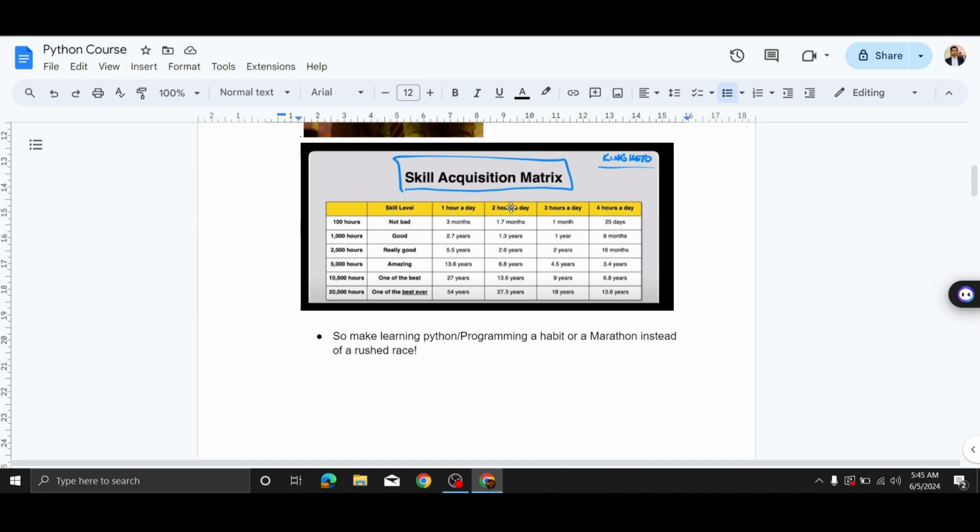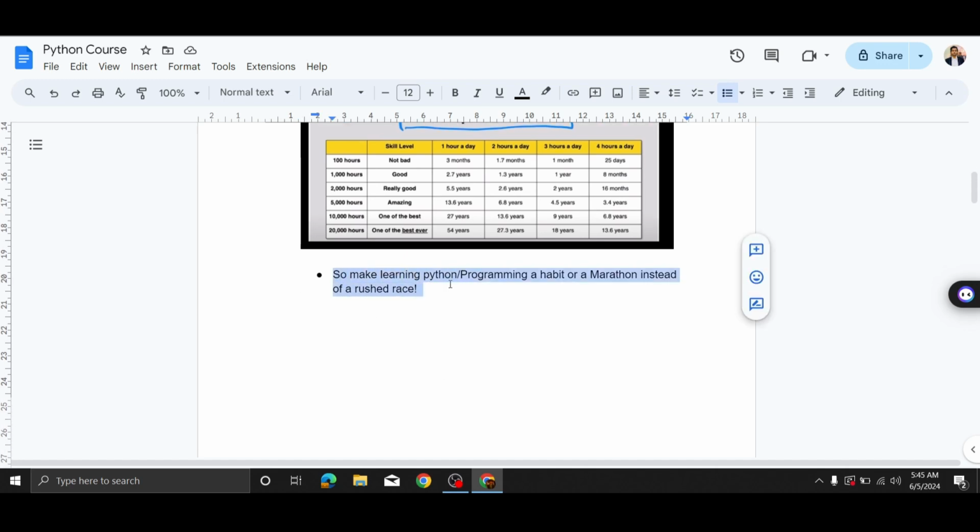Before starting your Python journey, just have a look at this chart. If you want to get good at Python or any skill acquisition, if you put 1 hour per day, it will take you 2.7 years. If you put 4 hours per day, it will take you 8 months to get good at something. So, make learning Python or programming a habit or a marathon instead of a rushed race.